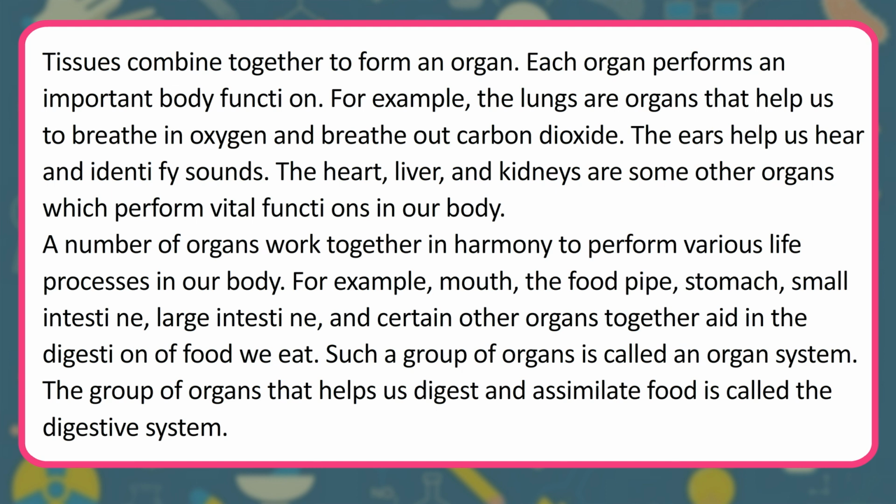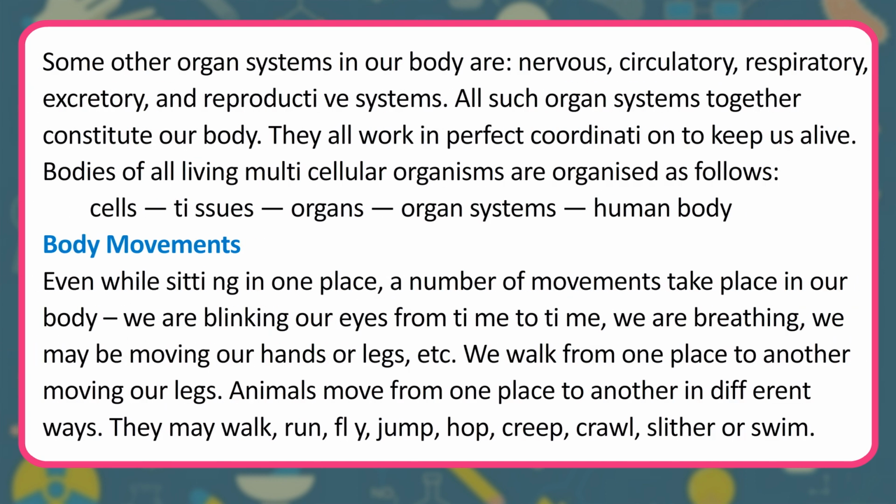A number of organs work together in harmony to perform various life processes in our body. For example, mouth, the food pipe, stomach, small intestine, large intestine, and certain other organs together aid in the digestion of food we eat. Such a group of organs is called an organ system. The group of organs that helps us digest and assimilate food is called the digestive system. Some other organ systems in our body are nervous, circulatory, respiratory, excretory, and reproductive systems.